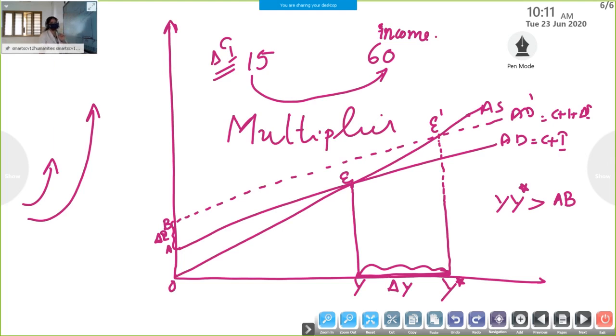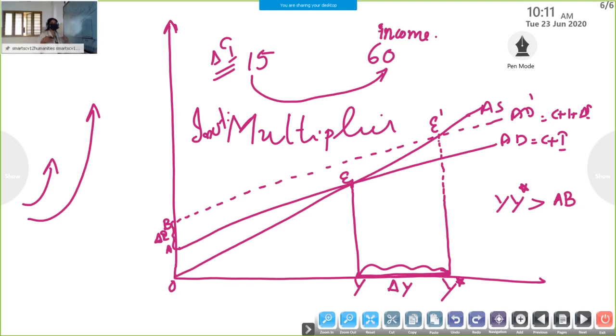The factor by which additional income is greater than additional investment is known as the investment multiplier or income multiplier, or we can say output multiplier.